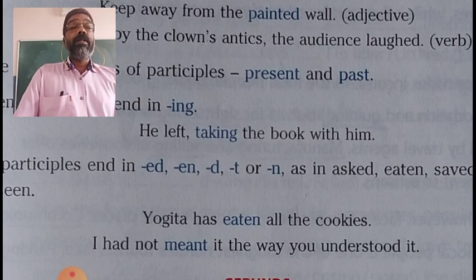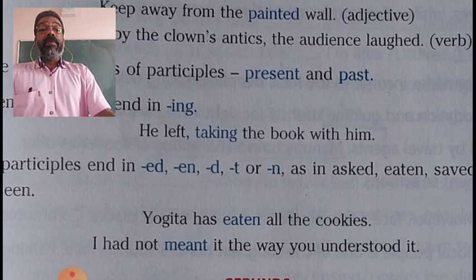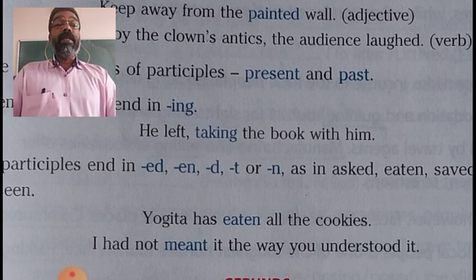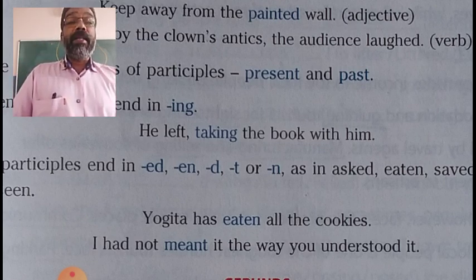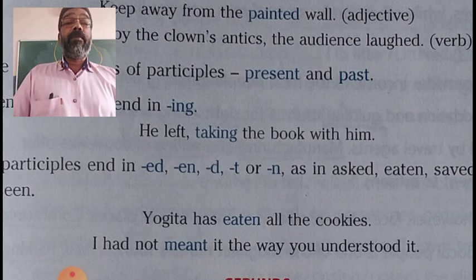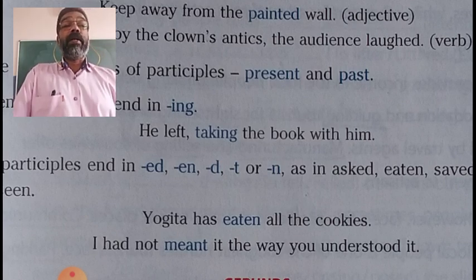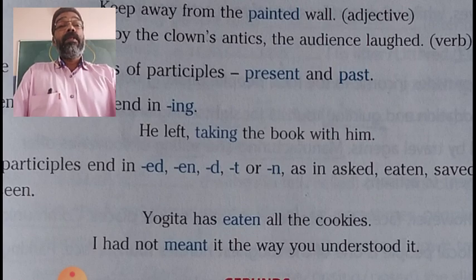So in these two examples, eaten, the third form of eat, is used as participle, and meant, the third form of mean, formed by adding t, is used as participle. So this is all about participles.